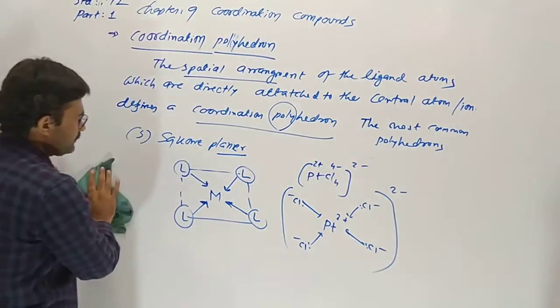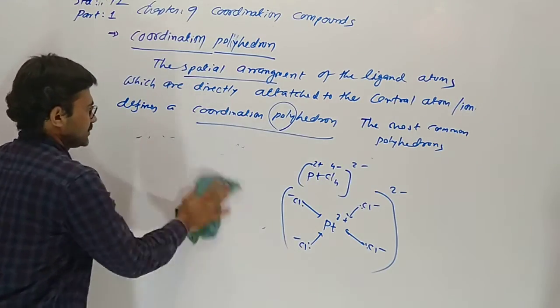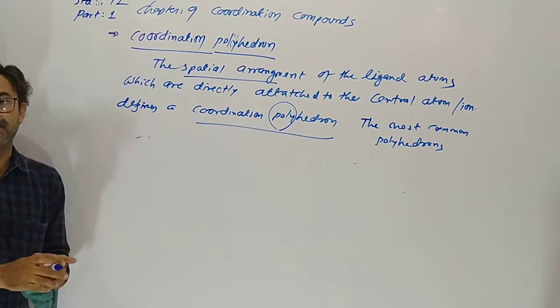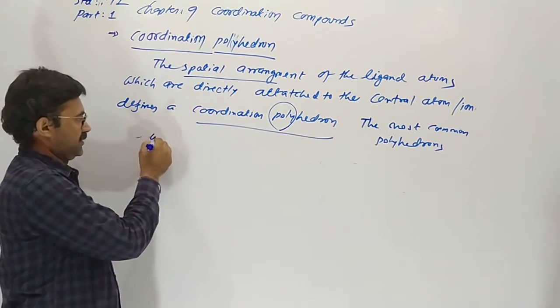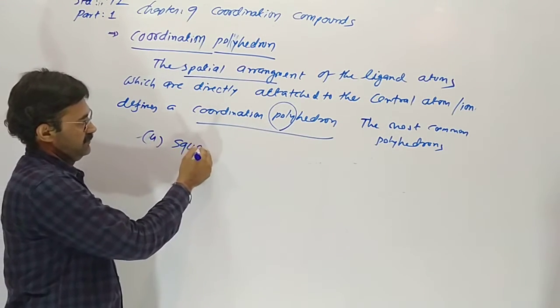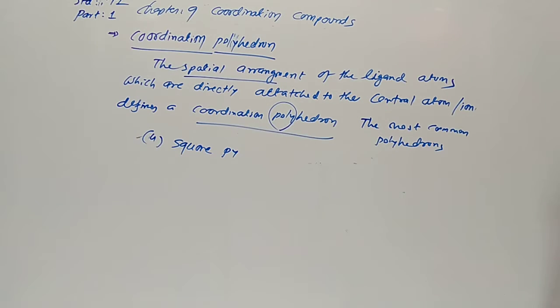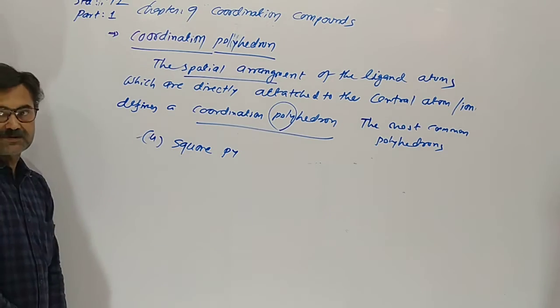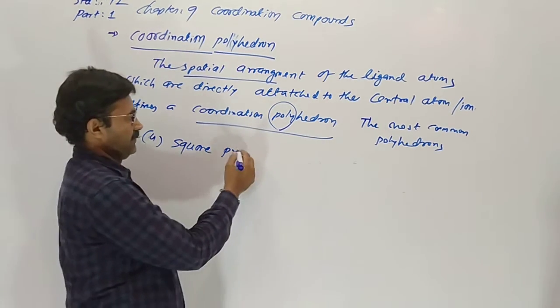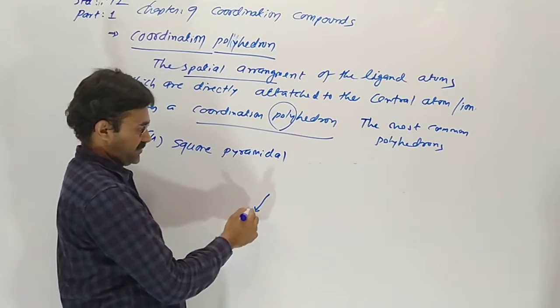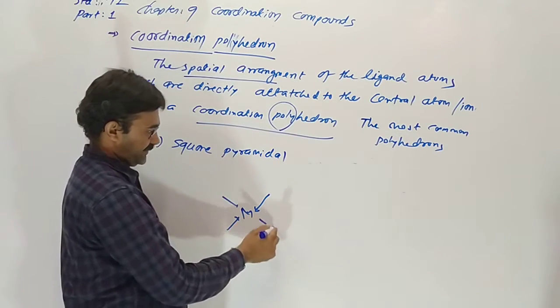Now square pyramidal. Square pyramidal also occurs. 4 ligands like this.